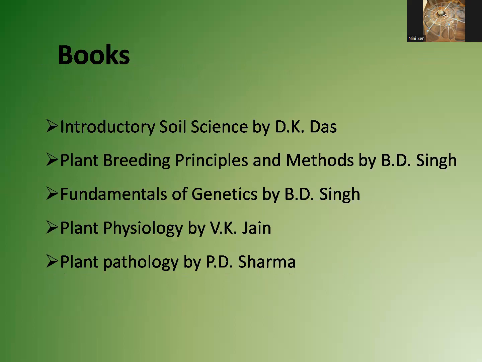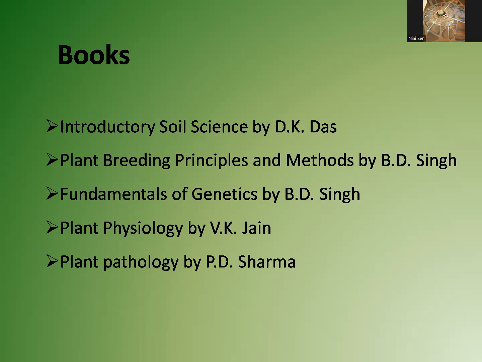Now let us see which books can be referred. These are some basic books which you must have with you, though you don't have to read the entire book. These books are very thick, but according to the detailed syllabus in the official UPSC notification, you have to study a very limited amount of the material.